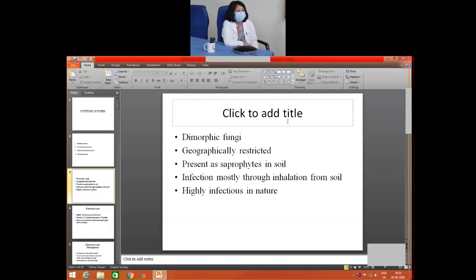They are highly infectious. So if you're getting a short note on systemic mycosis, please try to write as much as you can. The principal mode of infection is the same for all the species. You'll have to just remember the characteristic features for the different types of fungal infections. So that is all now.